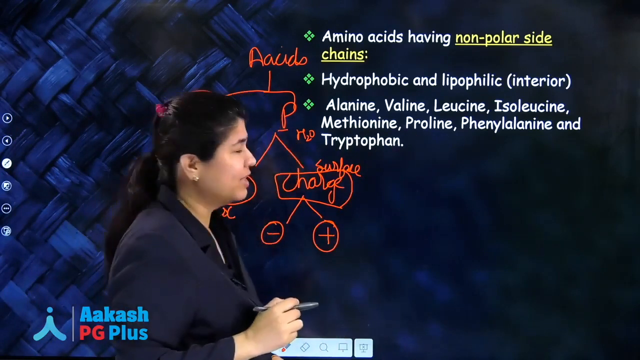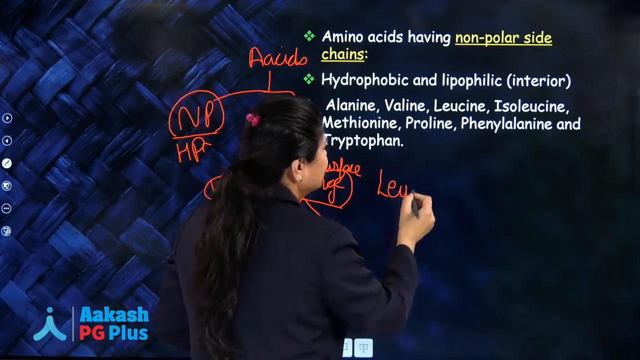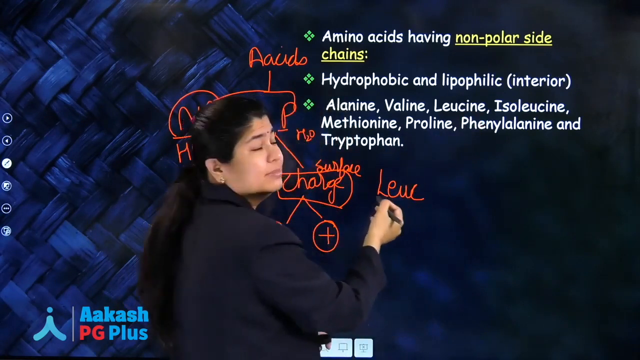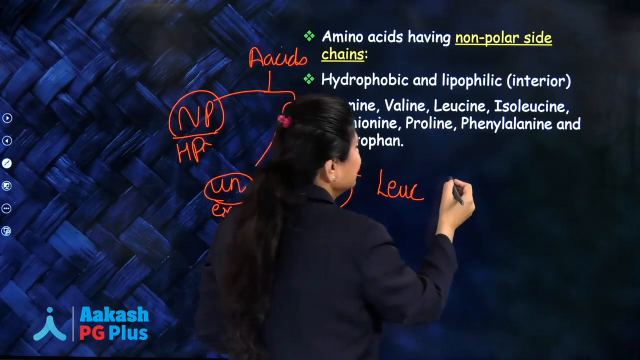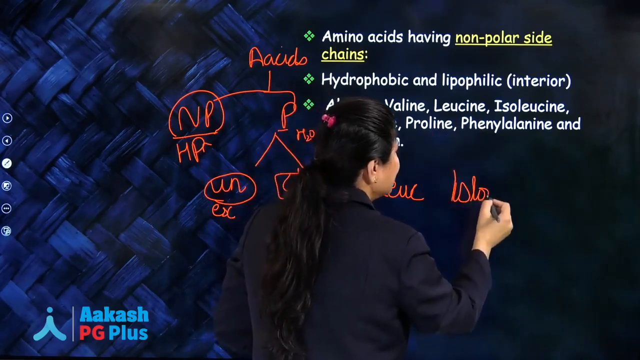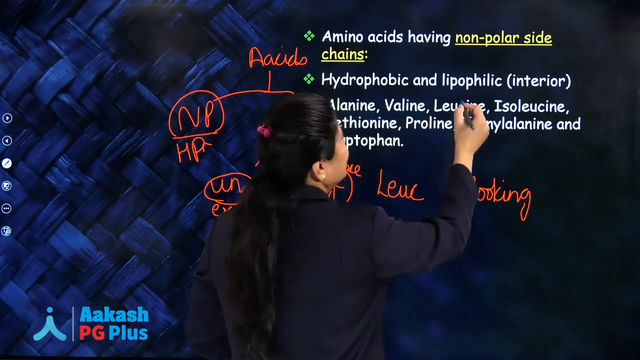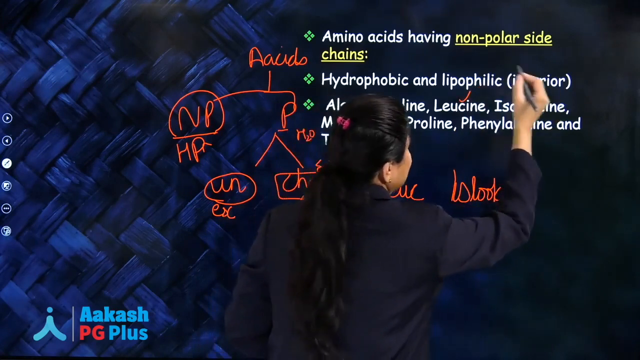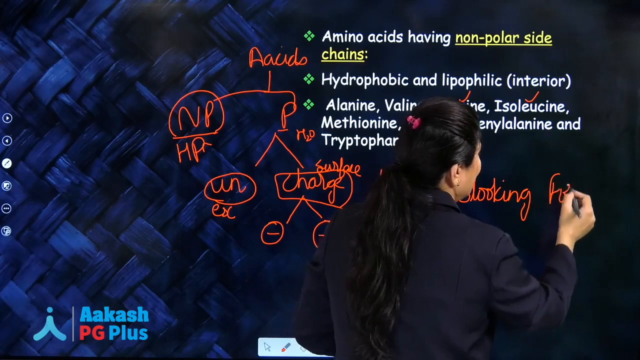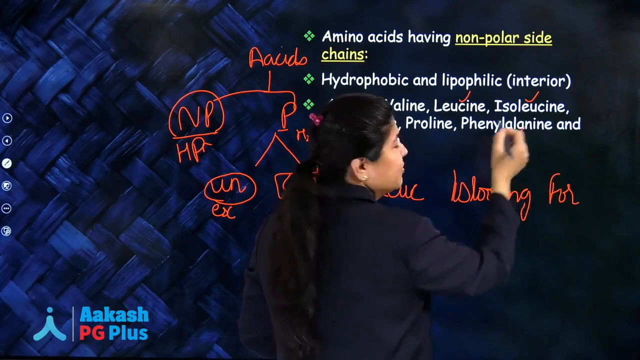So I have made a mnemonic for this, which is: Luke. Luke is a person. I have taken leucine. Leucine is looking. Is looking is for isoleucine. So leucine is done. Isoleucine is done. Leucine is looking for. Now this "for" is for phenylalanine.